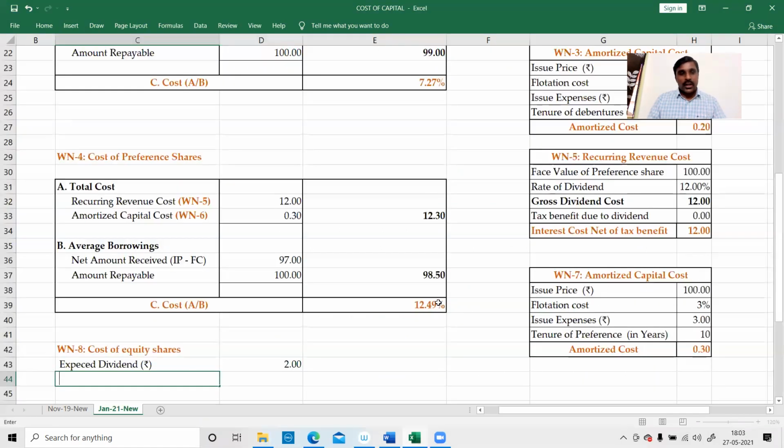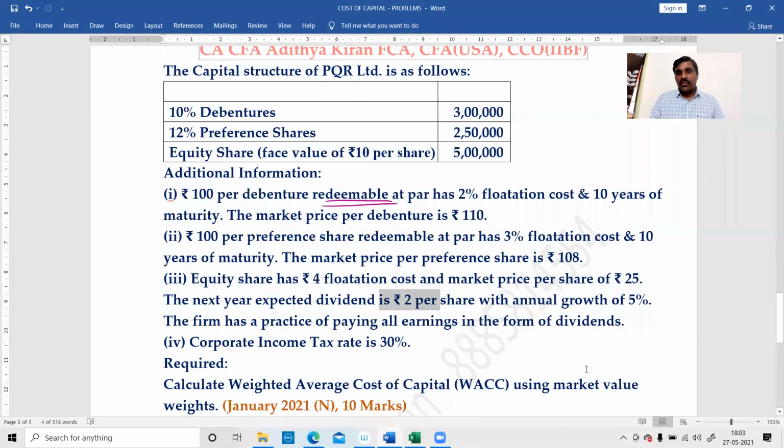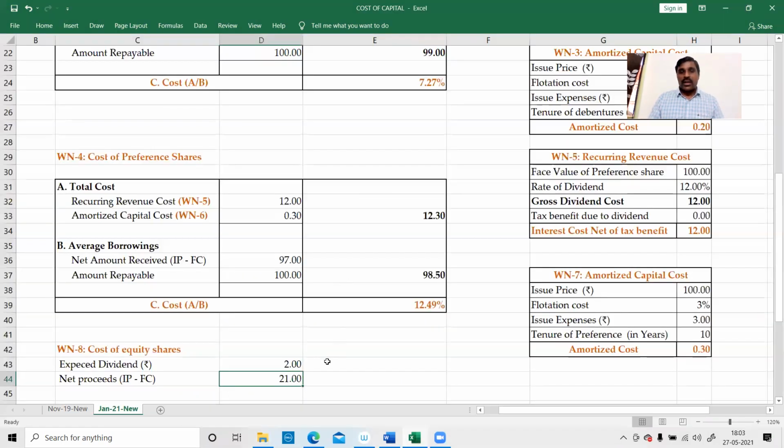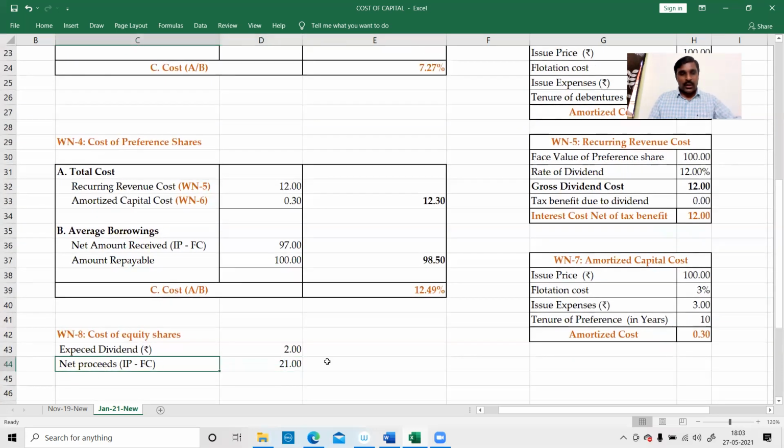Next, net proceeds. How will you get the net proceeds? Issue price minus flotation cost. That will be 25 minus 4. 25 is the market price per share minus 4 rupees is the flotation cost. 25 minus 4, 21. Okay, 21 we get it.